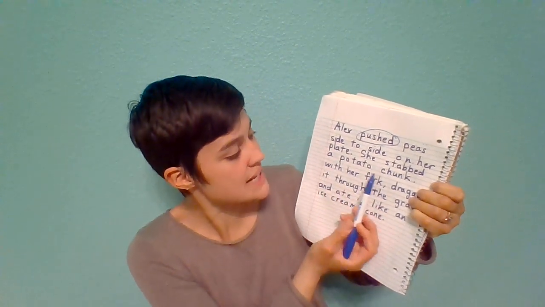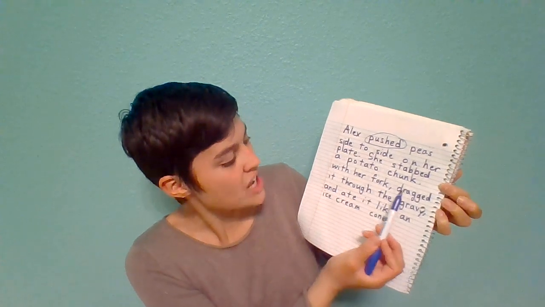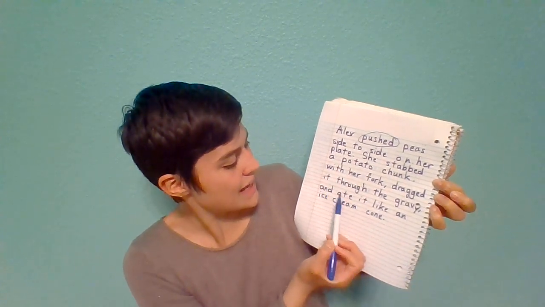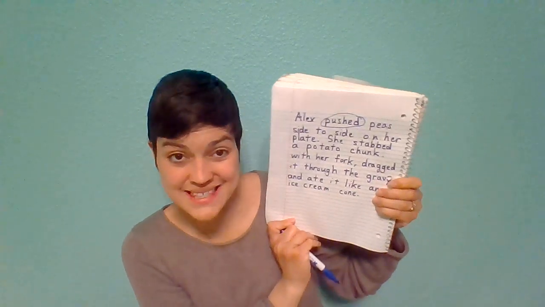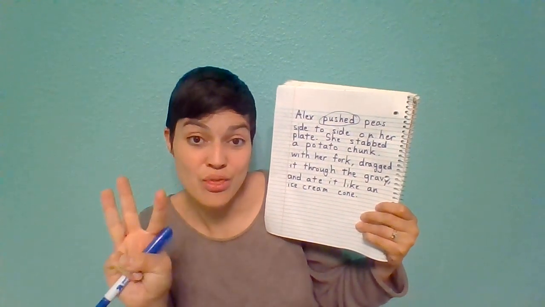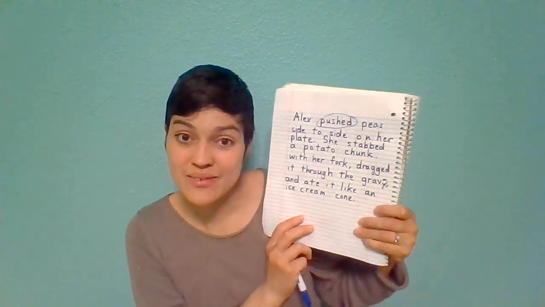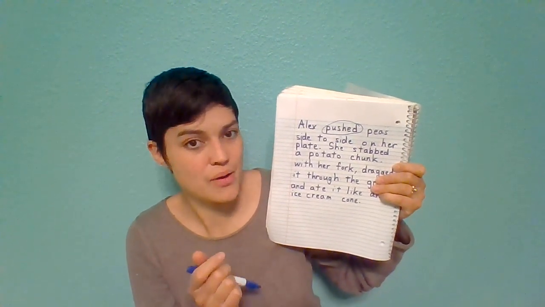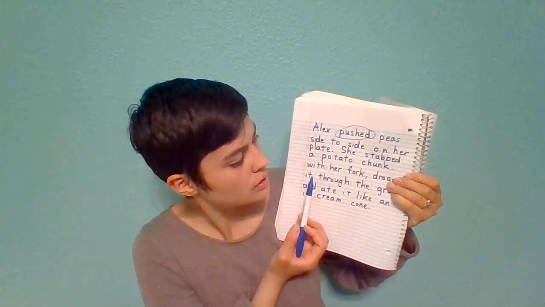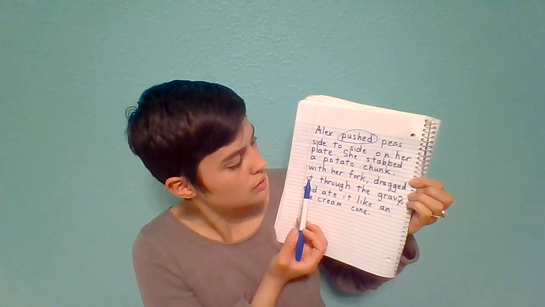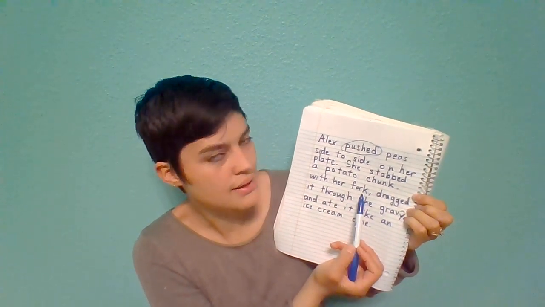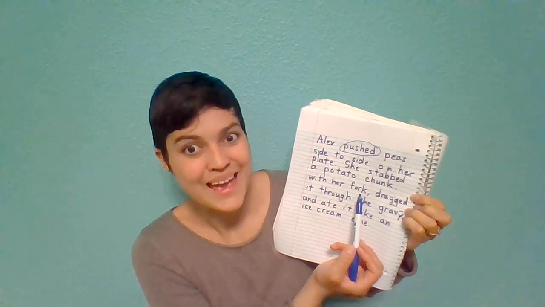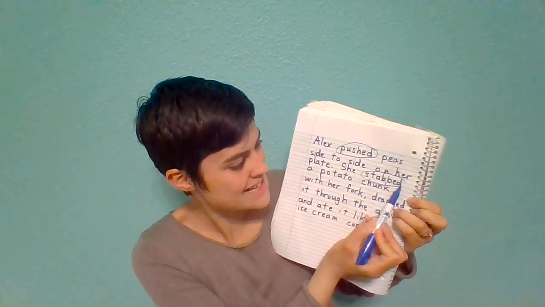Now let's read the next sentence. She stabbed a potato chunk with her fork, dragged it through the gravy, and ate it like an ice cream cone. Now, in this sentence, there are actually 3 verbs. So see if you can list them before I can point them out. She stabbed a potato chunk with her fork. Now there was a verb there. What was it? Stabbed. Very good, because that's something that she did.